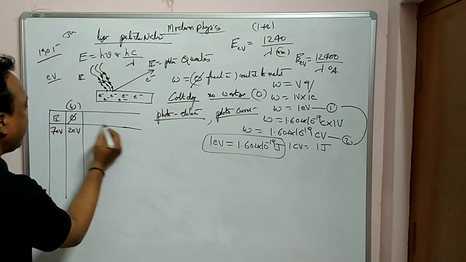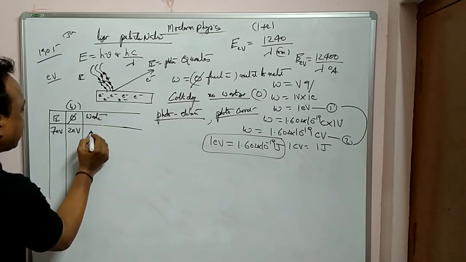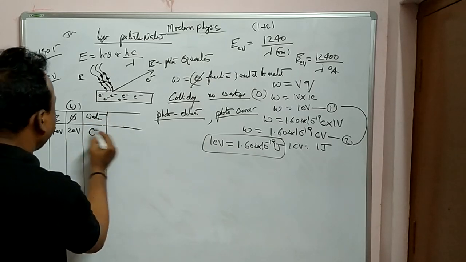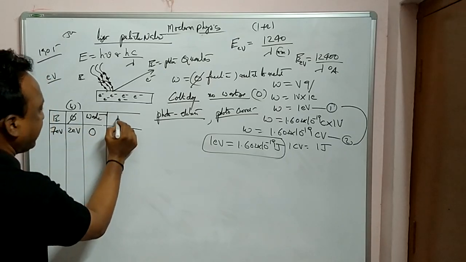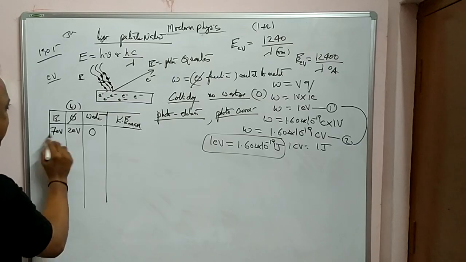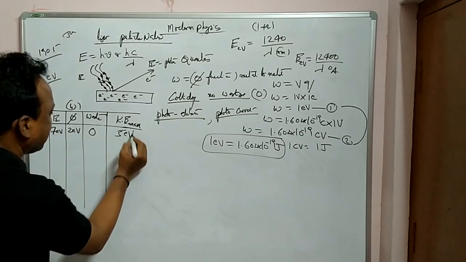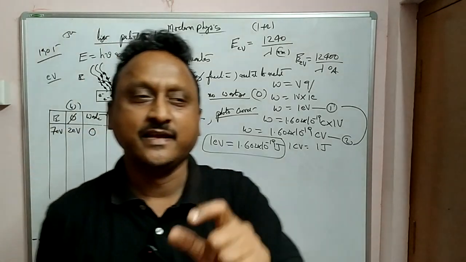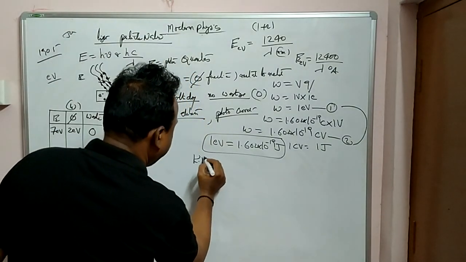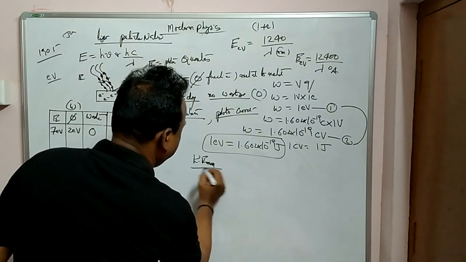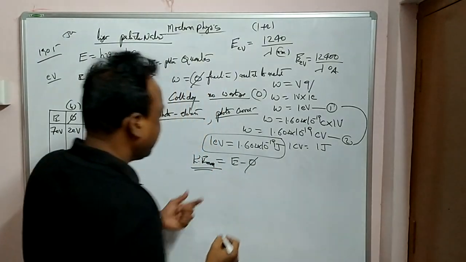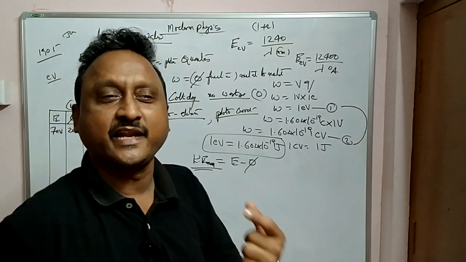Now, for example, suppose there is no wastage. Say 0 wastage. So what is the kinetic energy here? This is called kinetic energy maximum. E minus phi, that is 5 electron volts. So here 0 wastage is there. Whenever there is 0 wastage, KE is maximum. Kinetic energy will be maximum, and the equation is given by E minus phi.